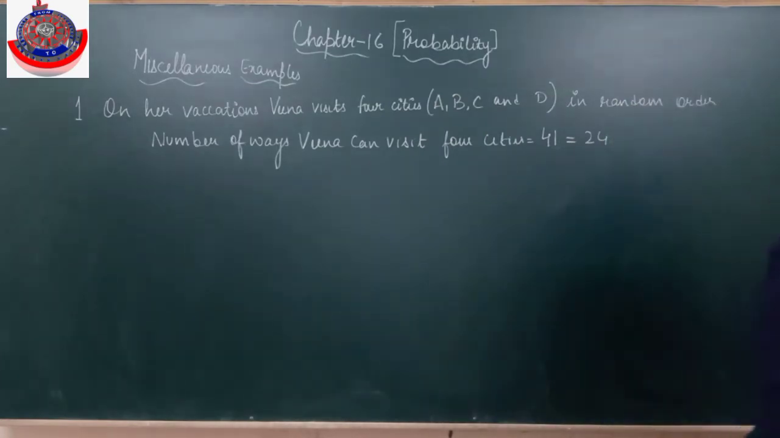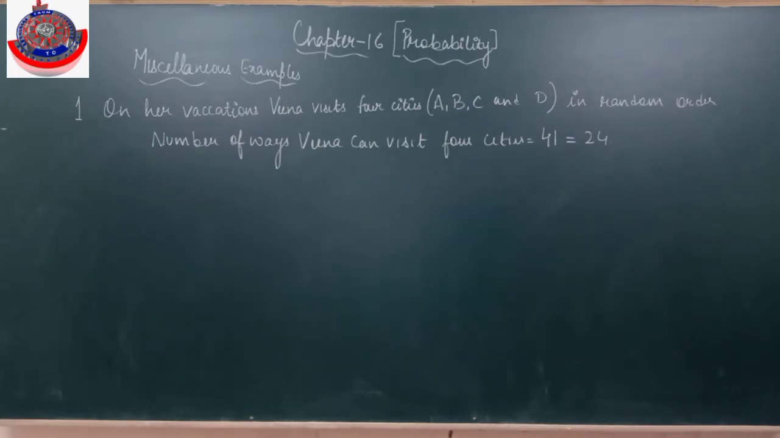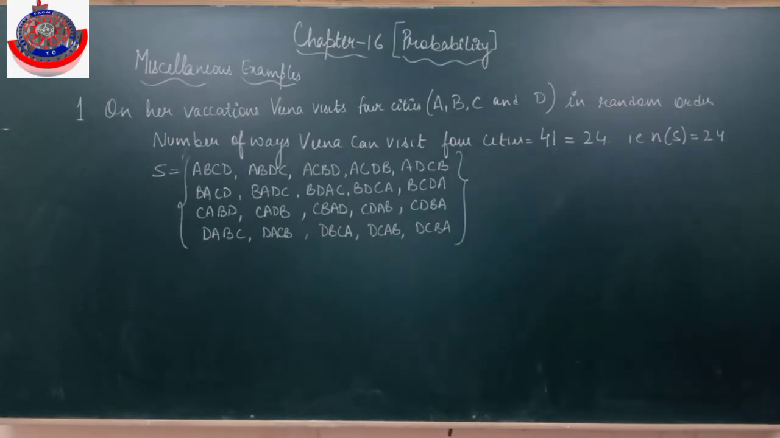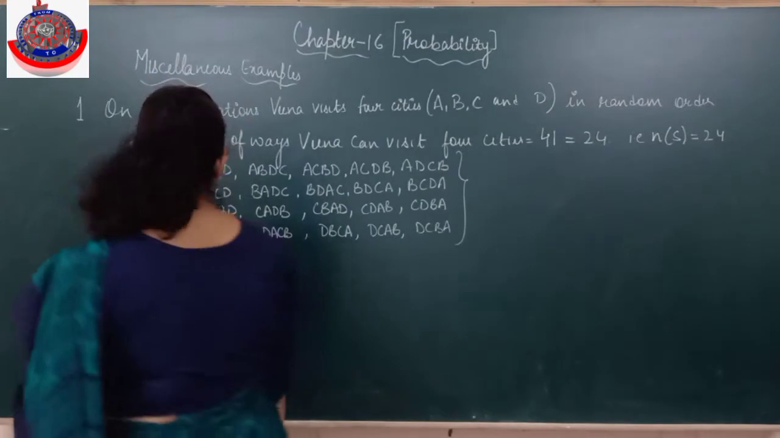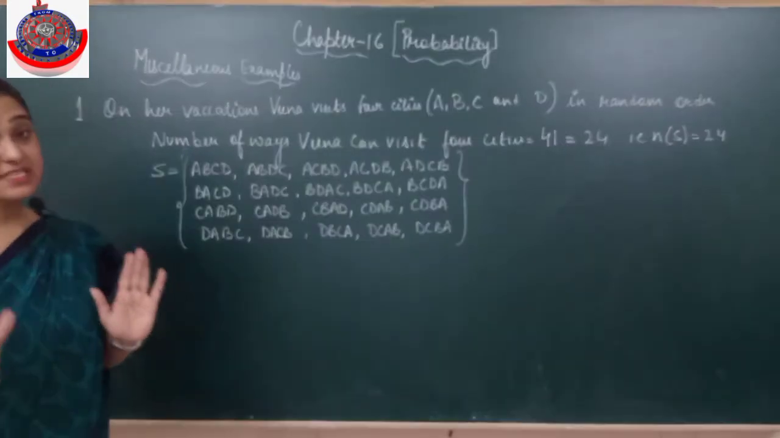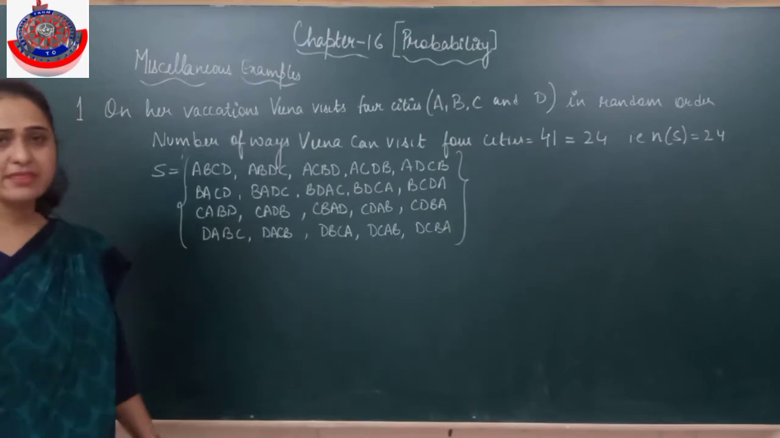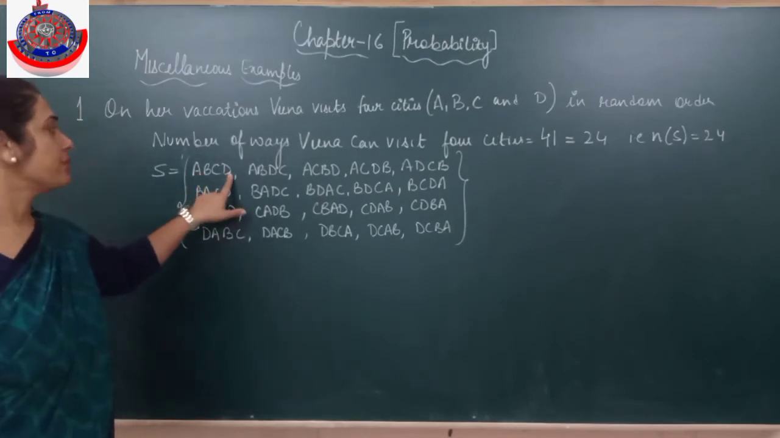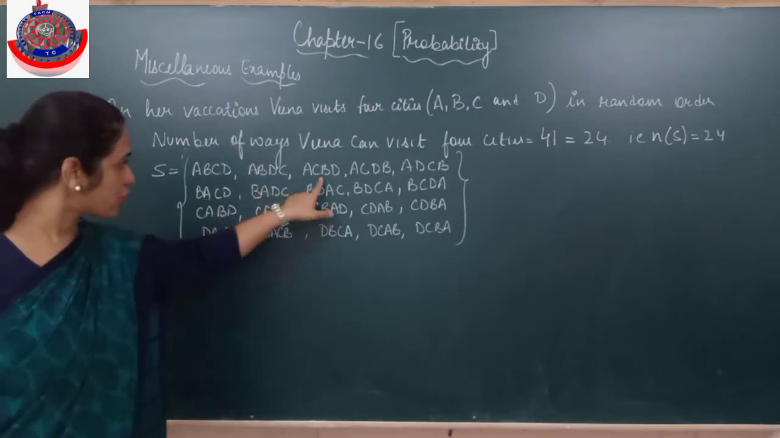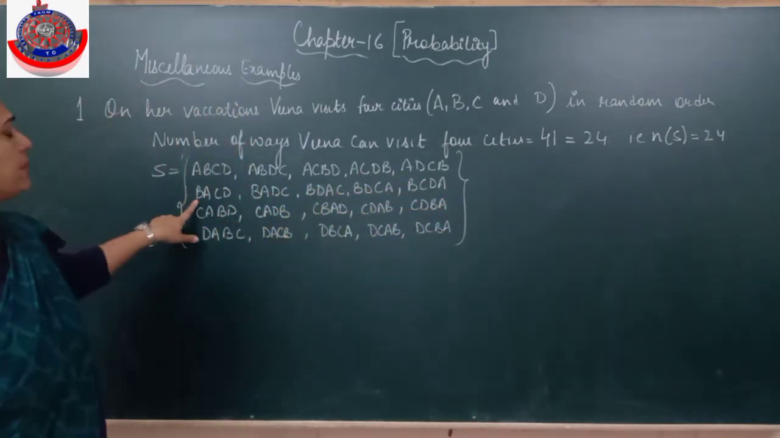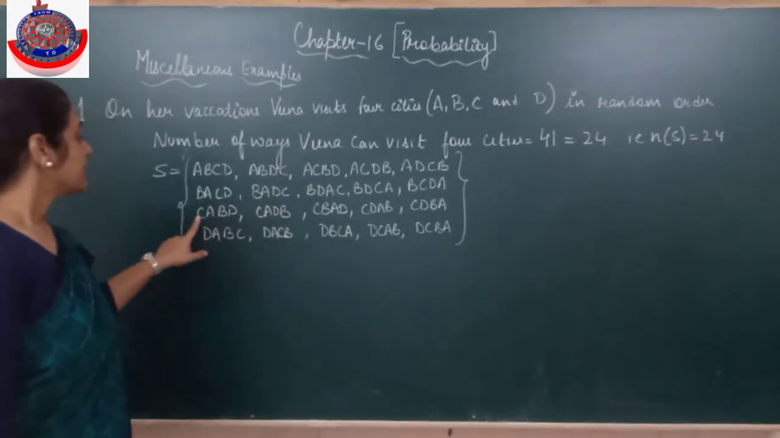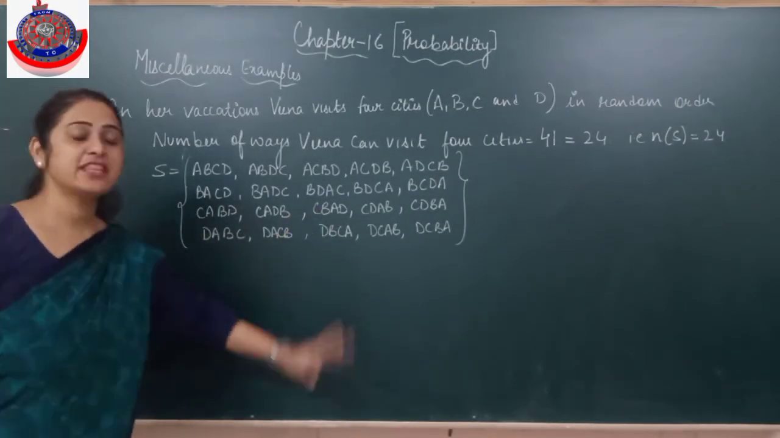Now we will find how many ways it can be written. How can we write these 24 combinations? We know that the number of ways Veena can visit 4 cities is 4 factorial, 24. That means the number of elements in the sample space is 24. Now how have we written this sample space? You have to follow it very systematically, and I told you already we can make the tree diagram. First she visits A, then in three different combinations. Then B, then in three different combinations. Then C, in three different combinations, and D, in three different combinations.